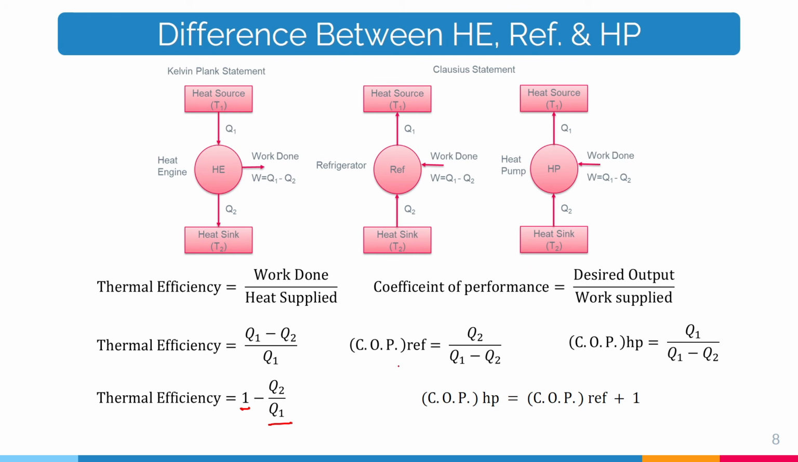For the coefficient of performance, the desired output is Q2 for the refrigerator and Q1 for the heat pump. Therefore, the formula is modified such that Q2 divided by Q1 minus Q2 is for the refrigerator, and the COP of the heat pump, Q1 divided by Q1 minus Q2, is for the heat pump. And we have the correlation between the heat pump and refrigerator: the coefficient of performance of the heat pump is equal to the coefficient of performance of the refrigerator plus 1.